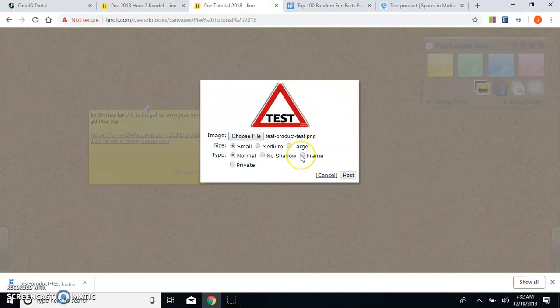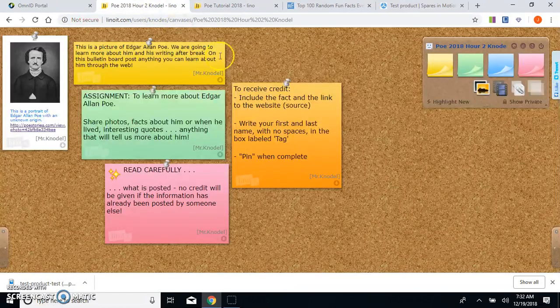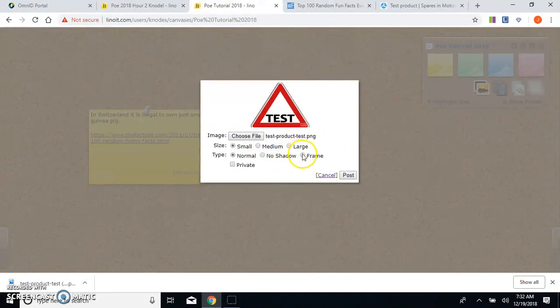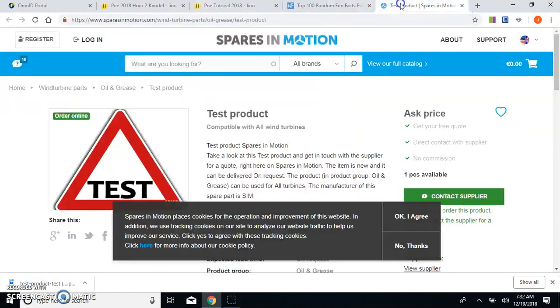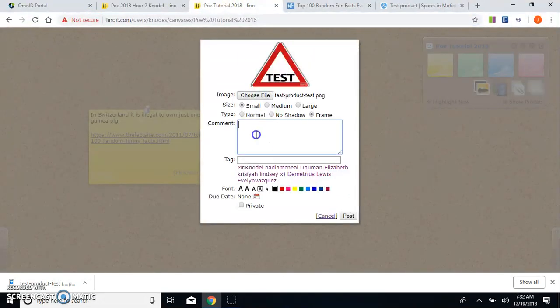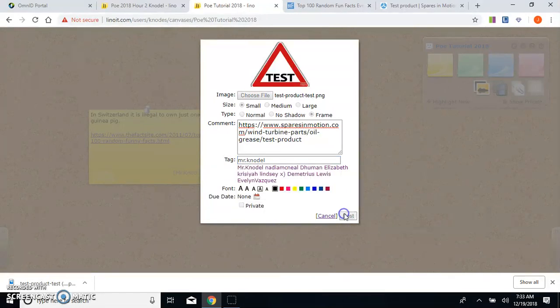I also need to add a frame because this will give me the opportunity to do some typing, which remember I need to do because I have to include the link and my name in the tag box. And this will allow me to do that. So again, you need to choose for this image to have a frame. I go back to where I found that image. Again, we'll just copy that address. I can paste it into the box so others can find that information. And then again, add my name with no spaces into the tag. That way people know who posted this, and I can click post.